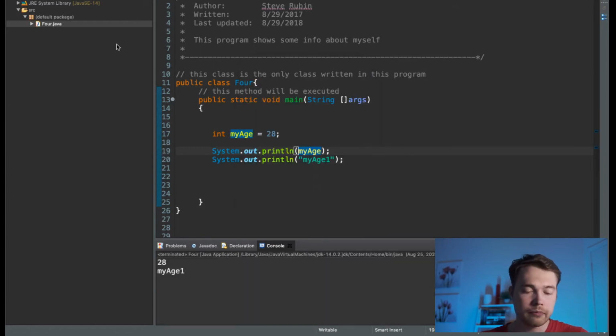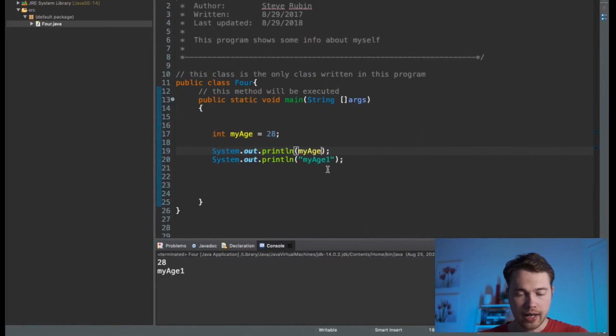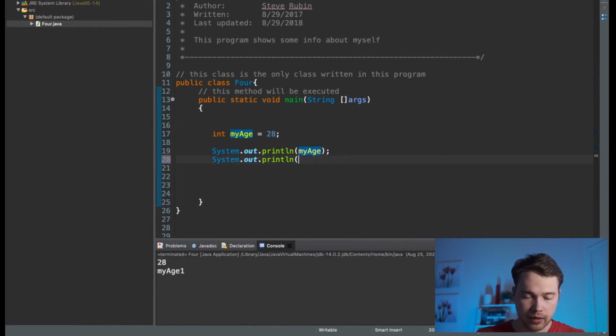Okay, that's the difference. What else? Let's say I want to concatenate, so I want to put together numbers and symbols. Here's what I should do: I should say my age is, and then my age. Do you think it's going to work?